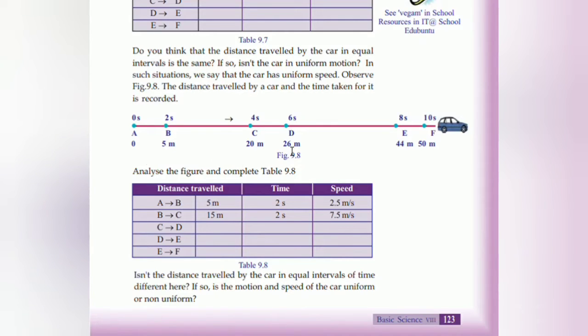In the same way, we have to calculate the distance from C to D. C to D, it is found to be 26, but we have to subtract, this also we have to subtract. It is found to be 6 meter.